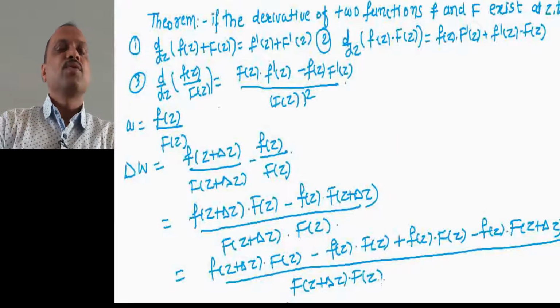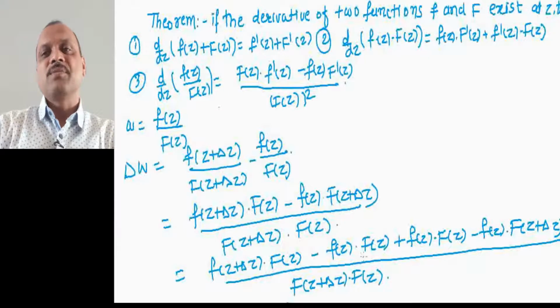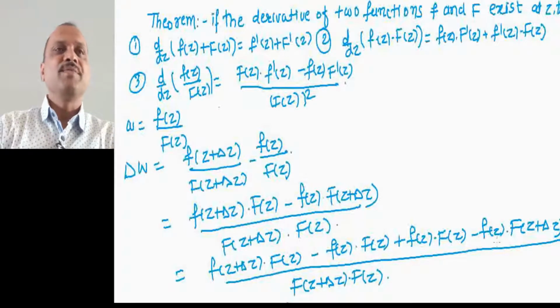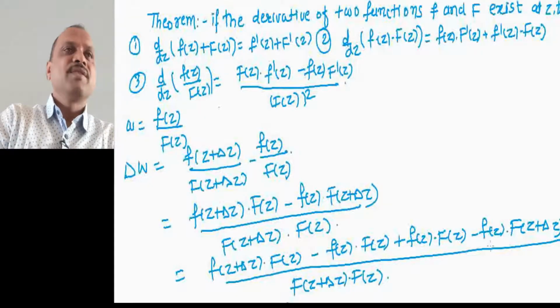From the first two terms we can take capital F of z common, and from the last two terms of the numerator we can take small f of z common, with a minus sign. So this will give us this.